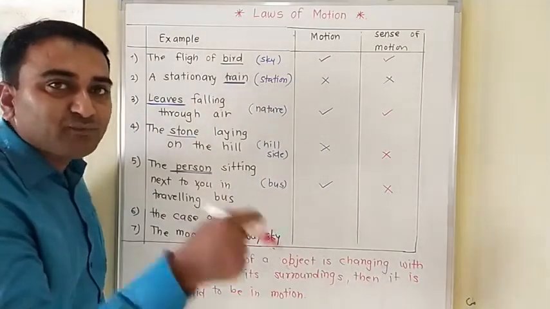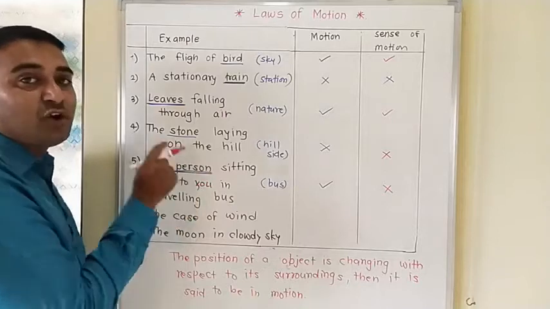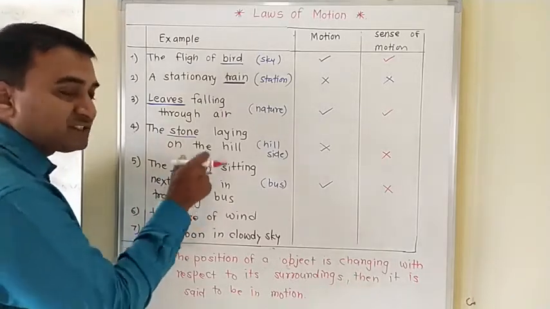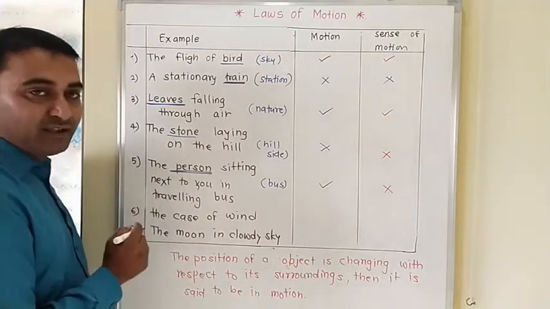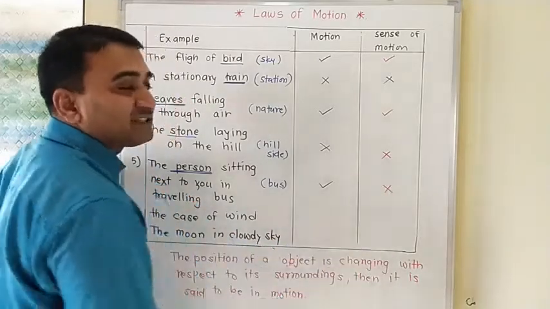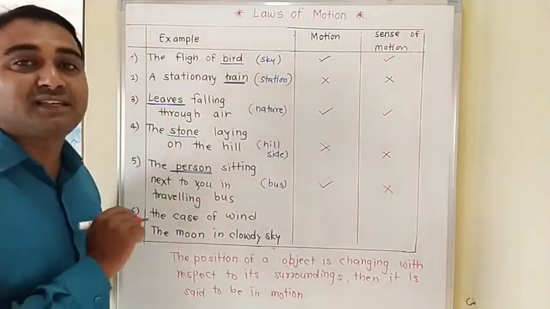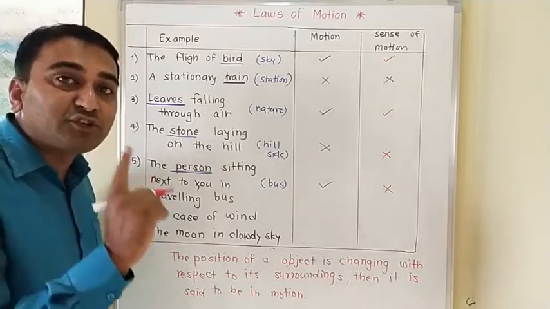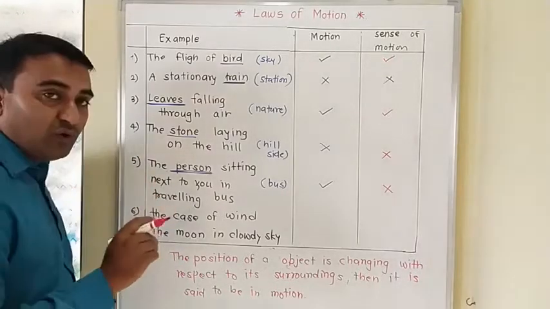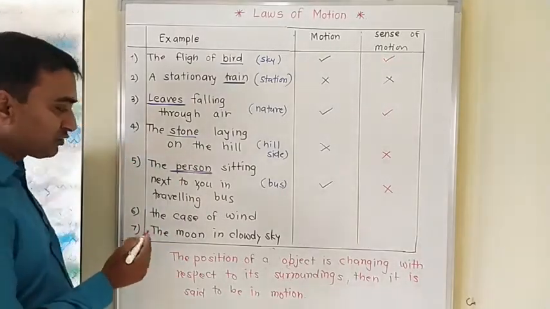The object is moving. Who is the object? The person is the object. The person is moving because the bus is traveling, but we are not getting the sense of motion. So something is missing, there are more things we should discuss here. Now with the help of the next example we are going to make it clear.